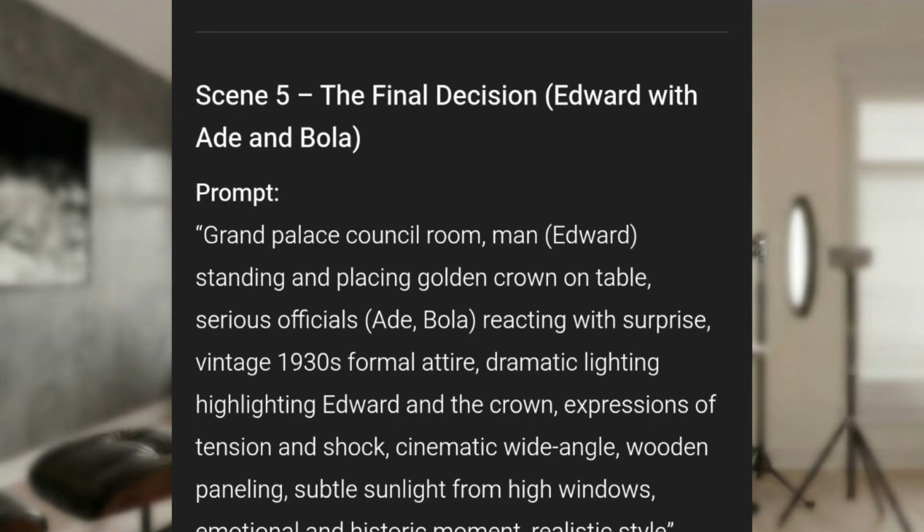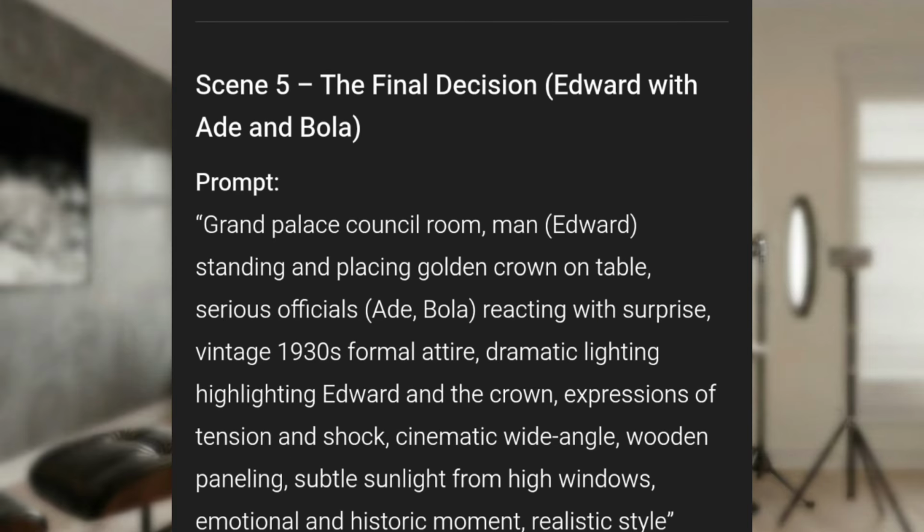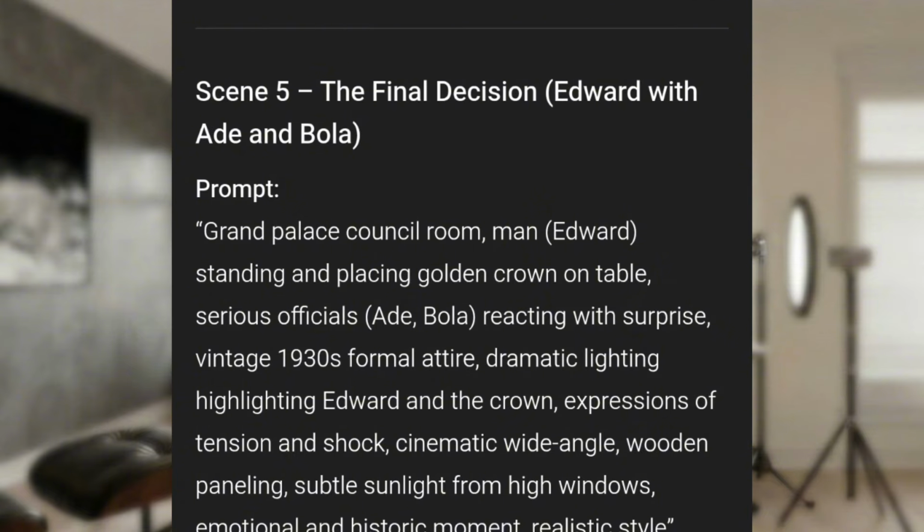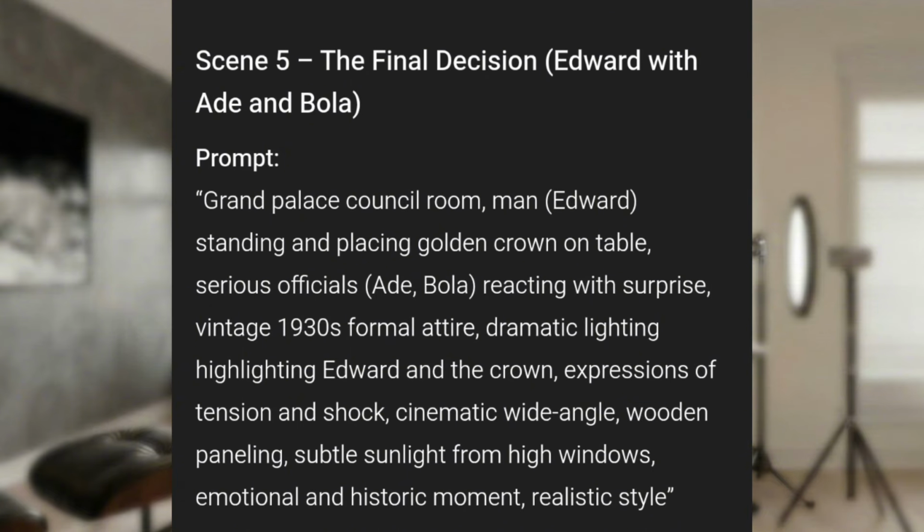Okay, now I have to pause because there's something I think you should know. I discovered something when I went to create this scene 5, and I think you should know so that you won't have issues when you're creating your own. Now, this scene has 3 persons in it. It has Edward, it has Ade, it has Bola.